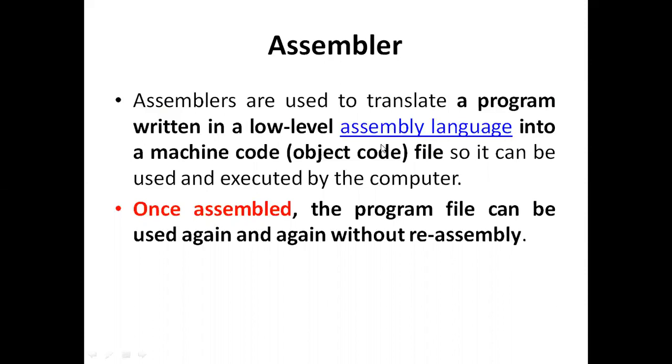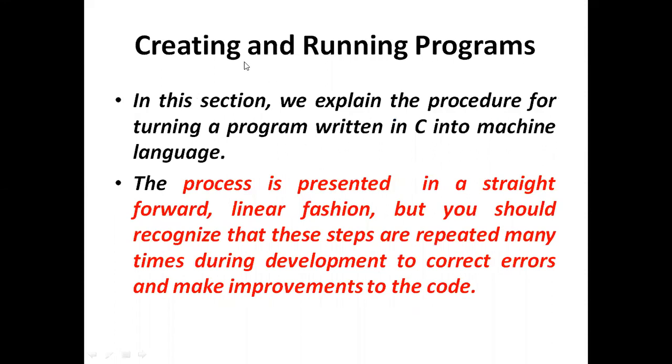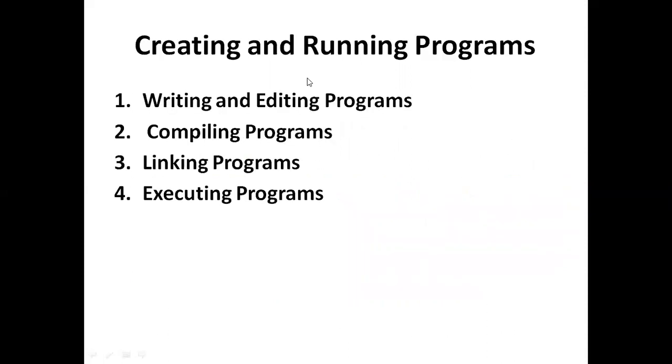Now we are going to discuss the topic creating and running programs. In this section, we are going to learn how to create a C program, how to compile it, and how to run that program. There are four things we need to remember: writing and editing the program, compiling the program, linking the program, and executing the program.